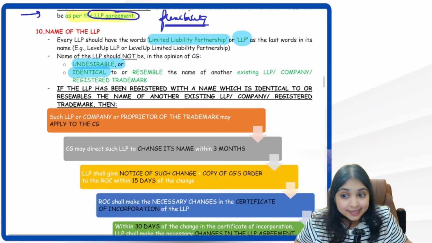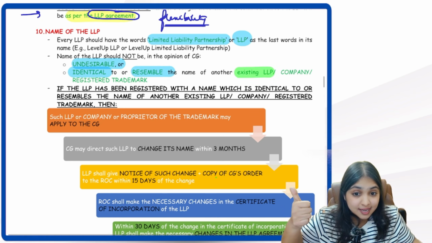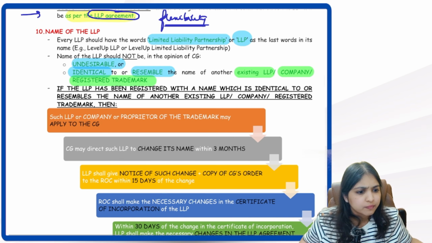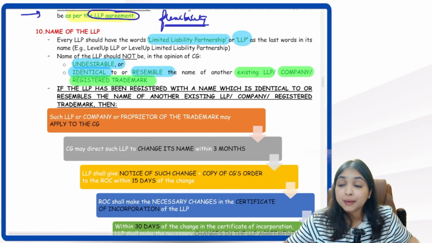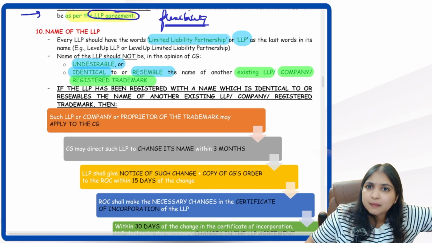It should not be identical or it should not resemble the name of another existing LLP, another company, or another registered trademark. But no, it is resembling. Now what will happen? The name of my LLP is exactly similar to the name of another LLP. What will happen now?